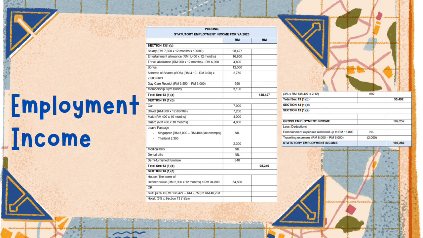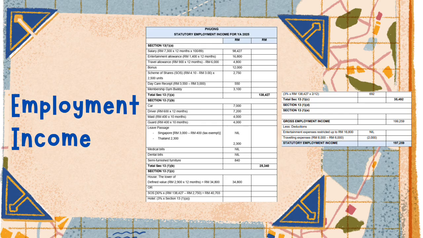After adding all the taxable cash benefits, the total income under Section 13(1)(a) amounts to 138,427 ringgit. Next, under Section 13(1)(b), we consider benefits in kind provided by the employer. These benefits include the use of a company car, a driver, a maid, a security guard, leave passages, and semi-furnished furniture. However, some benefits are exempt from tax. For example, medical and dental benefits are fully exempt, while only the taxable portion of the Singapore leave passage is included. After excluding the exempt items, the total taxable benefits-in-kind amount to